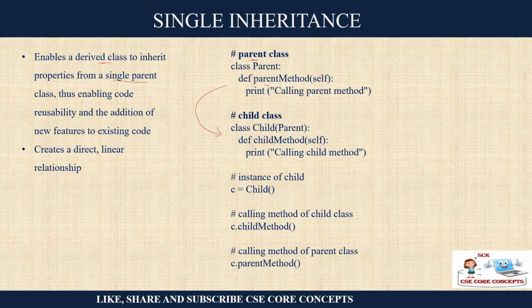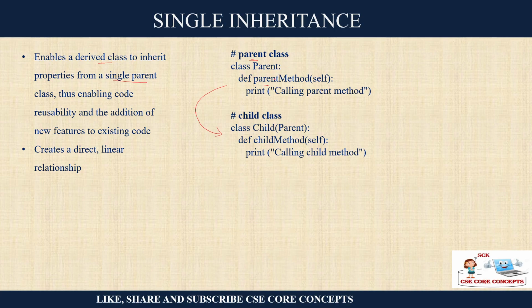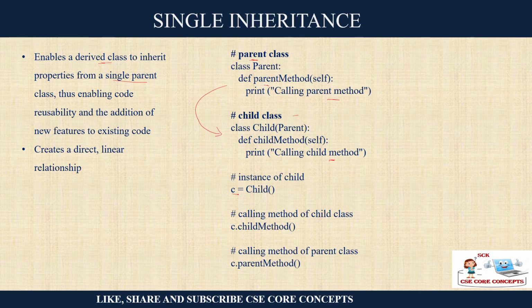So you have here the parent class, where you are defining a method, parent method, and you are printing something. This is just for a test, right? And you have a child class where you are defining a child method. Now you are making an instance of the child class, and using this instance, first of all, you can of course call the method of the child class. Also you can call the method of the parent class. This type of example we have already seen in my previous video, the regular inheritance. So this is your single inheritance.